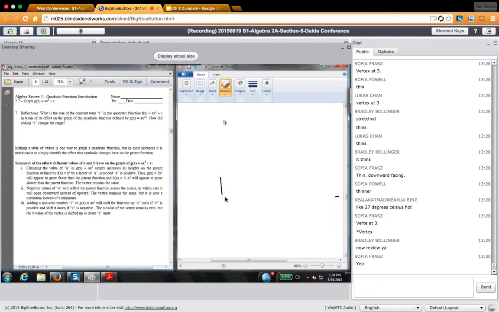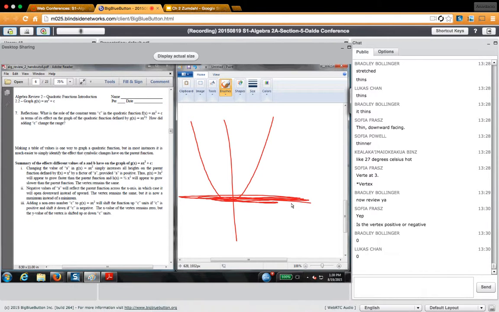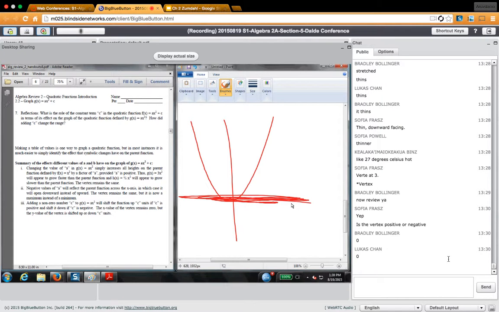If I were to ask you, what is the minimum of this graph? Let's pretend it crosses right here. What is the minimum of that graph? What would you say? 0. Very good. Now, if I were to ask you, what is the maximum of that graph? What is the highest point to which it goes?